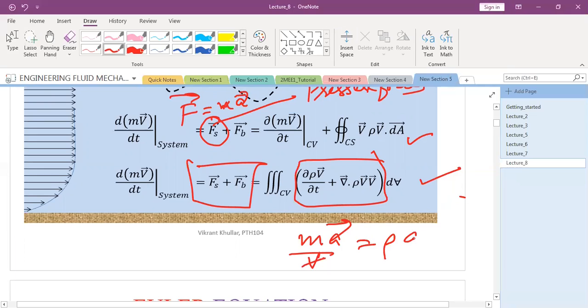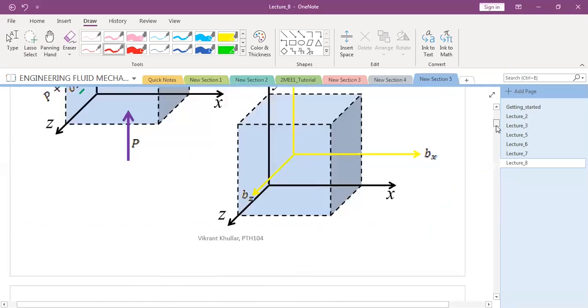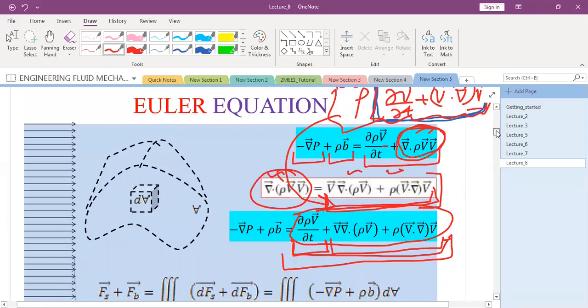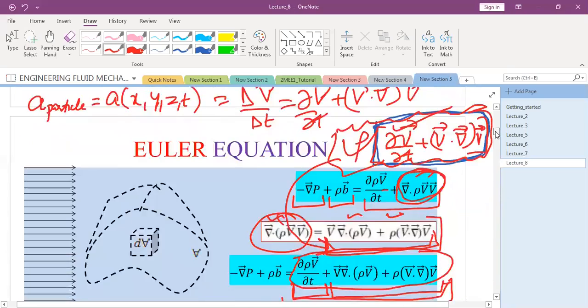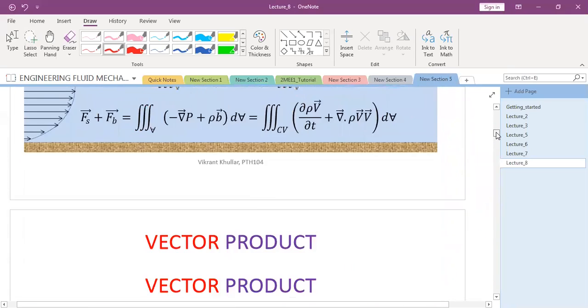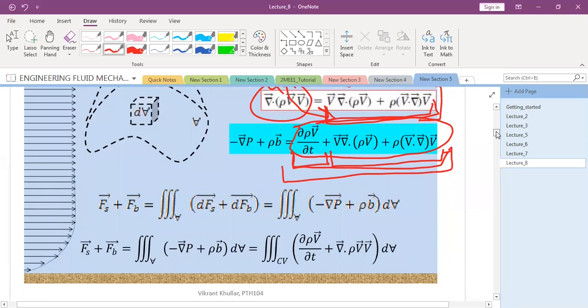That is rho times acceleration. And this is the term you got after going through various steps also. Rho into the acceleration. So is that clear? Any doubts to anyone?